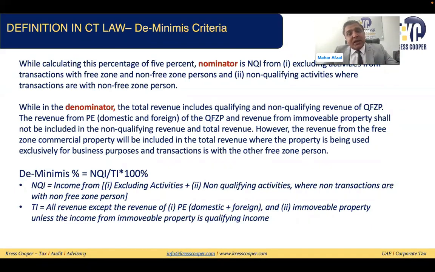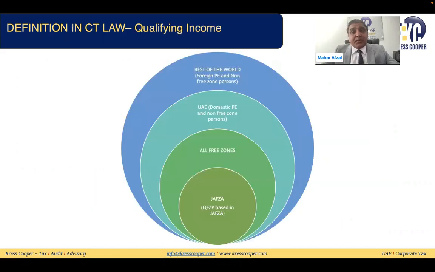De minimis is non-qualifying income divided by total income into 100. If the answer is less than 5% of the total income, the maximum is 5%, or the value is less than 5 million, then we say the person has met the de minimis criteria. Once the person has met the de minimis criteria, we'll say the person has met one more condition, which is required for the person to be considered as a qualifying free zone person. Now we are proceeding further.